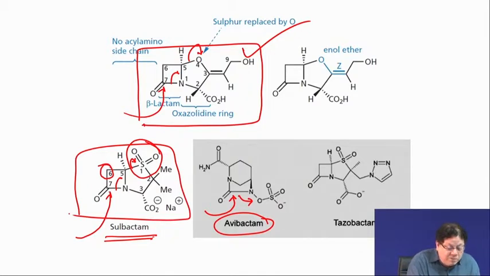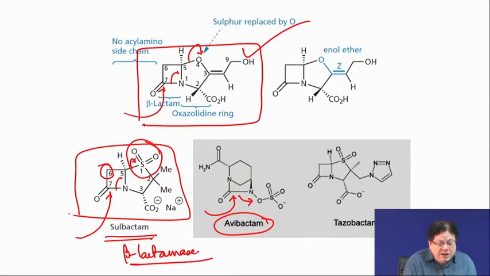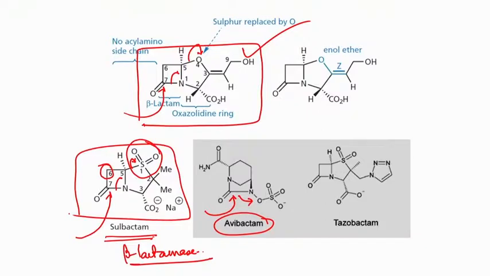So, they are good beta lactamase inhibitors. Do not get confused, some molecules which are beta lactamase inhibitors are very weak antibiotics, like clavulanic acid, like sulbactam, like avibactam, like tazobactam.